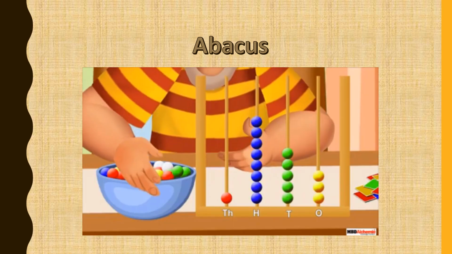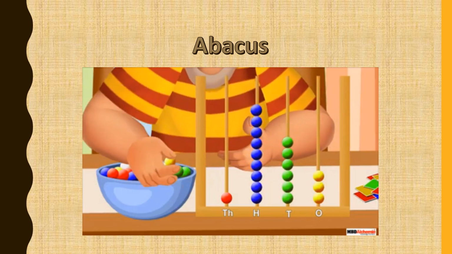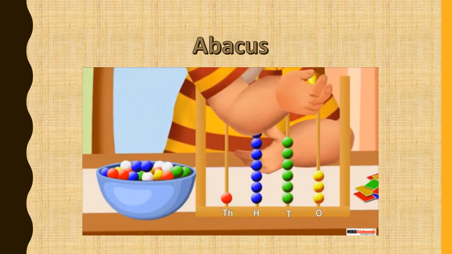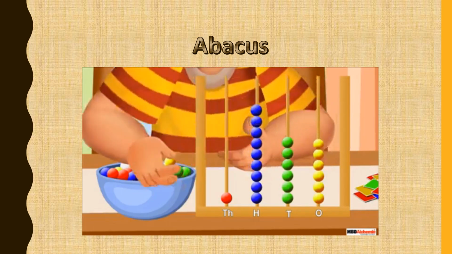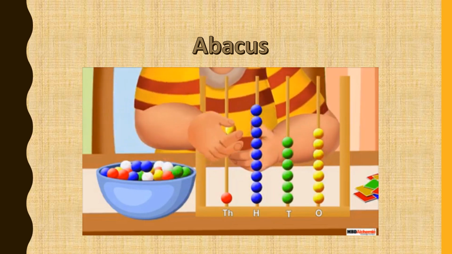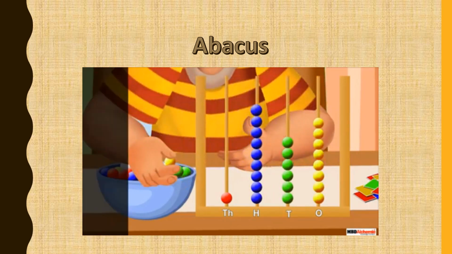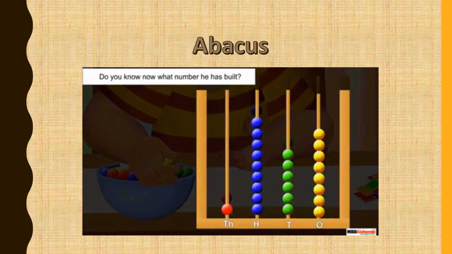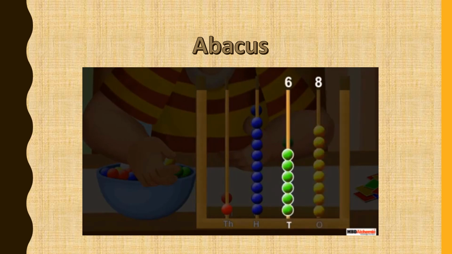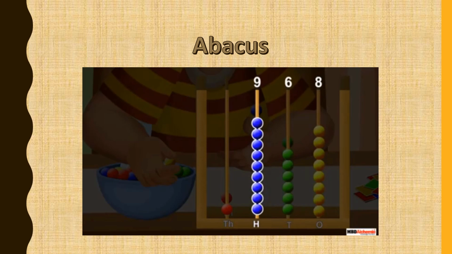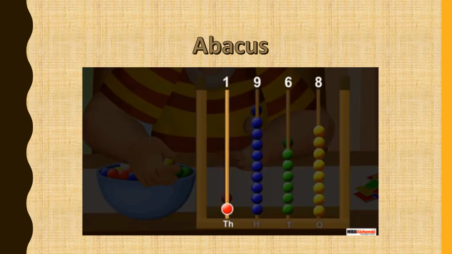He added 1 bead to the hundreds spike, 1 bead to the tens spike, and 5 beads to the ones spike. Do you know now what number he has built? The abacus has 8 beads in the ones spike, 6 beads in the tens spike, 9 beads in the hundreds spike, and 1 bead in the thousands spike.